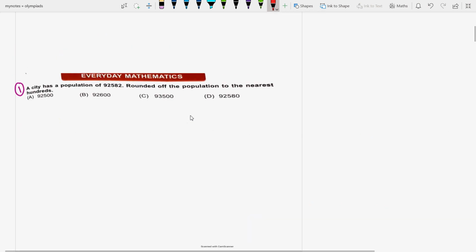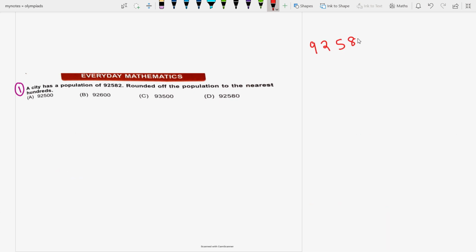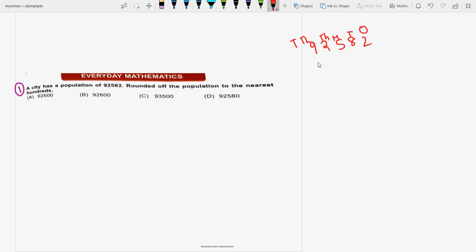The first question is from everyday mathematics, number sense. A city has a population of 92,582. Rounded off to the nearest hundreds, the population is... See, you have the number 92,582. This is ones, tens, hundreds, thousands and 10,000s. Okay, so when it is rounded off to the nearest hundreds, 100 comes here.